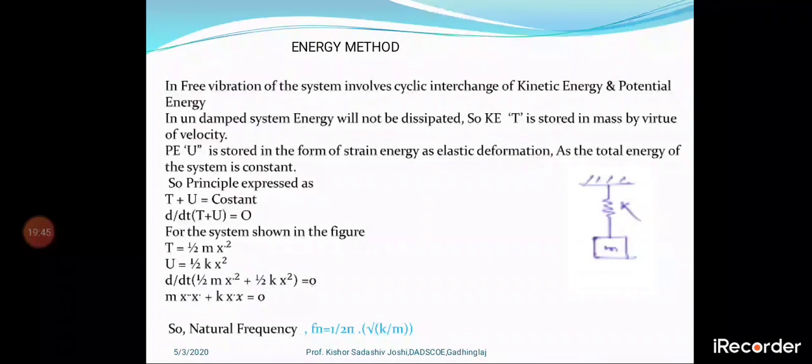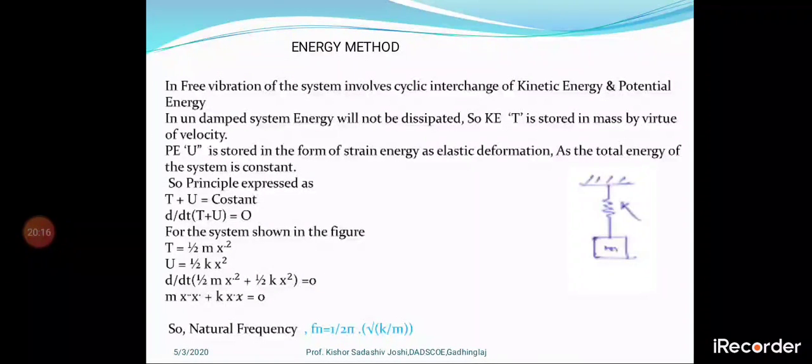Now in place of T and U we give these values. d by dt of half m x dot square plus half k x square is equal to 0. When you differentiate, the half gets cancelled. We get m x dot x double dot plus k x x dot is equal to 0, where the 2 cancels in numerator and denominator.